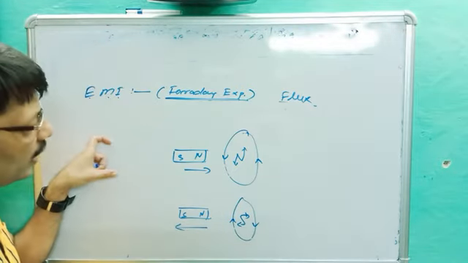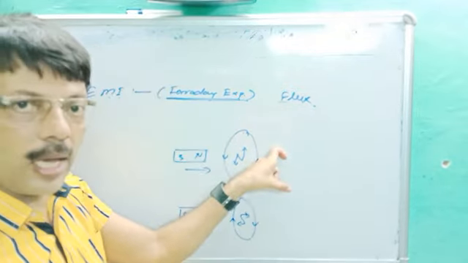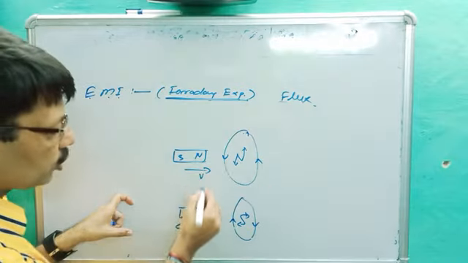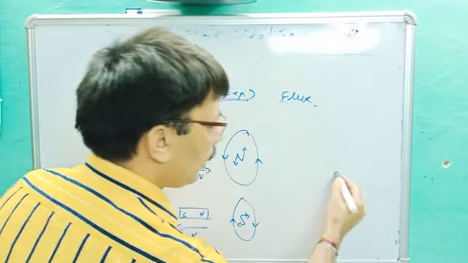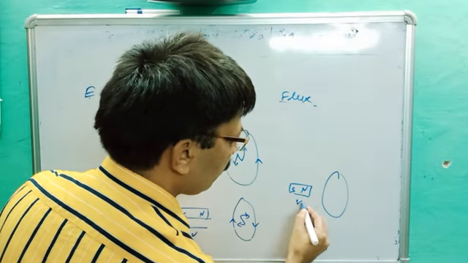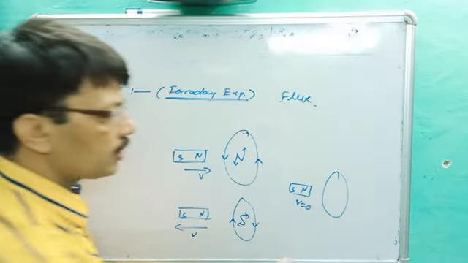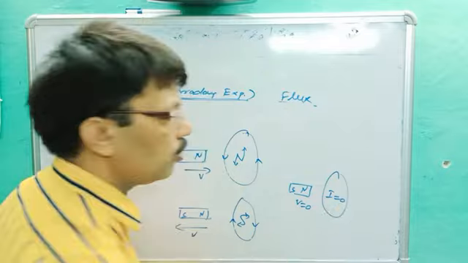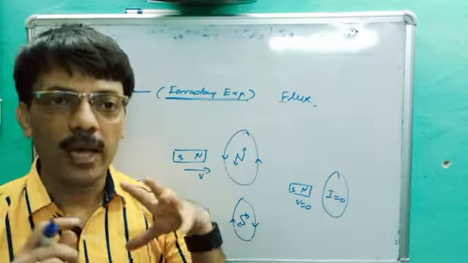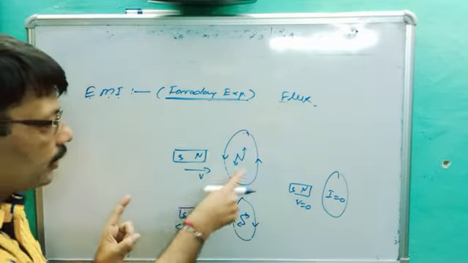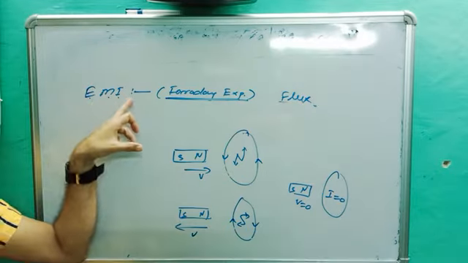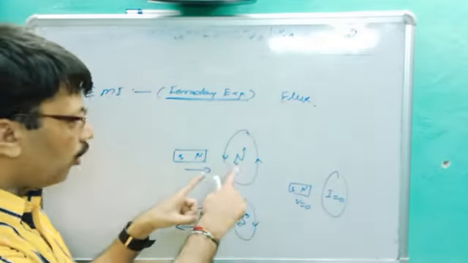You can see when the magnet's north pole moves towards the coil, it becomes anti-clockwise. When it moves away from the coil, with velocity v, it becomes clockwise. And in the third condition, if its velocity becomes zero, if the magnet is at rest, the flowing current I equals 0. It means current will be drawn if and only if the magnet or coil is in motion. And this current is called induced current, and this phenomenon is called electromagnetic induction. Are you getting it? How can we apply the rule?